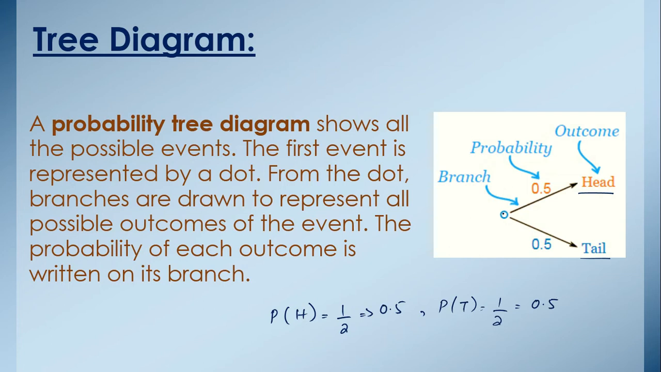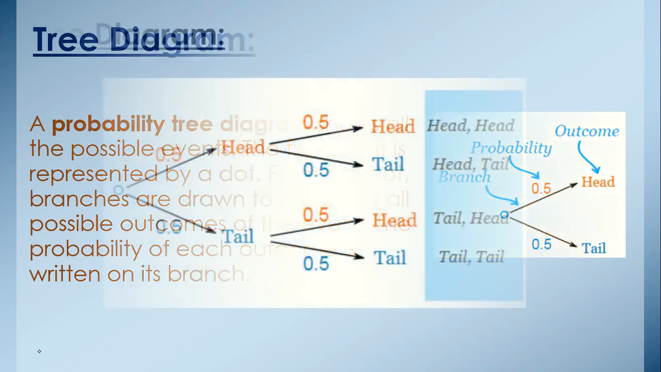So here, if we start from this dot, how will we construct the tree diagram? We will join a branch from this dot. We have drawn these two branches, okay. And then on these branches, we will write the probabilities. Like here we have written 0.5, and similarly here we have written 0.5. And at the end of this arrowhead, we will write the possible outcome, that is either a head or a tail.